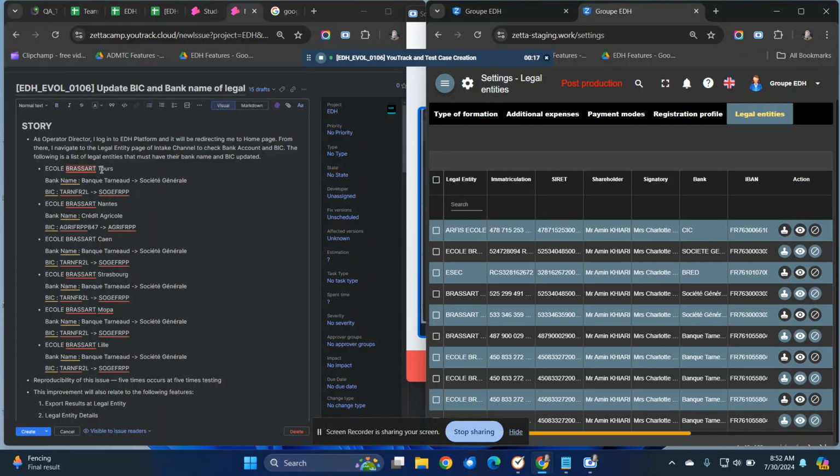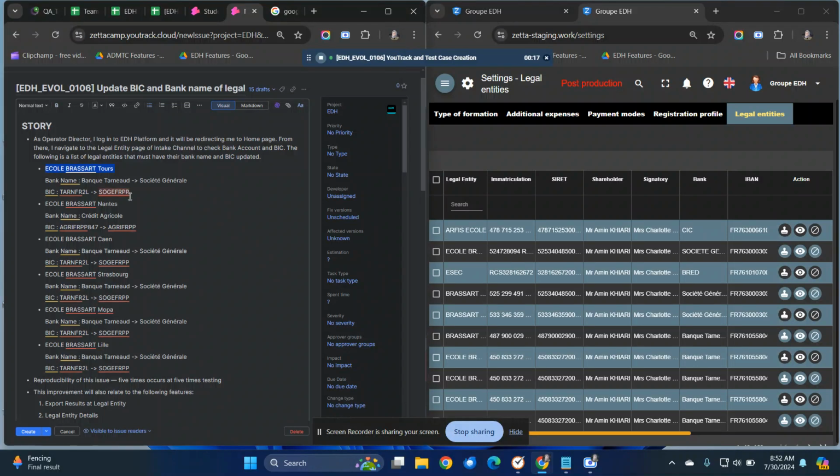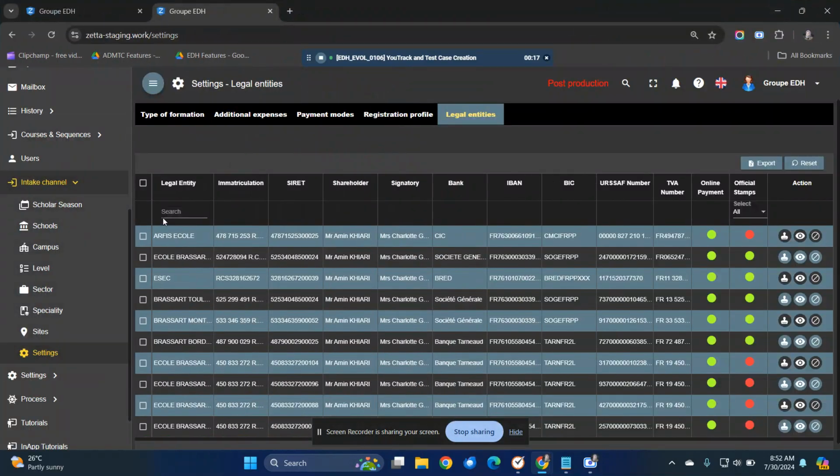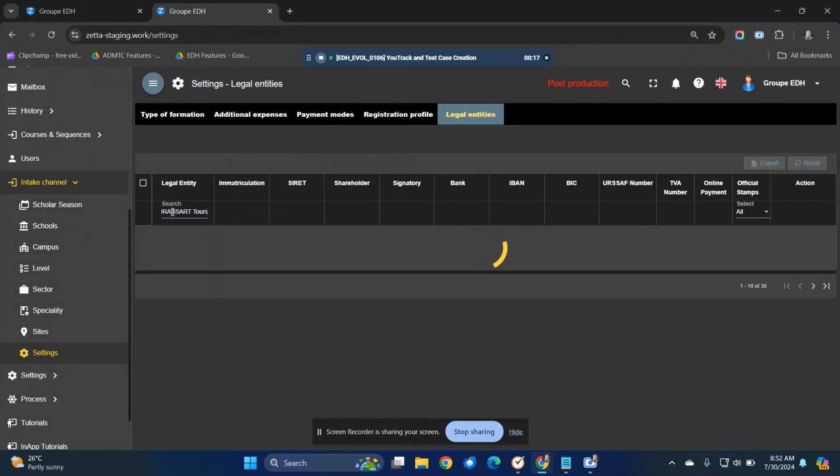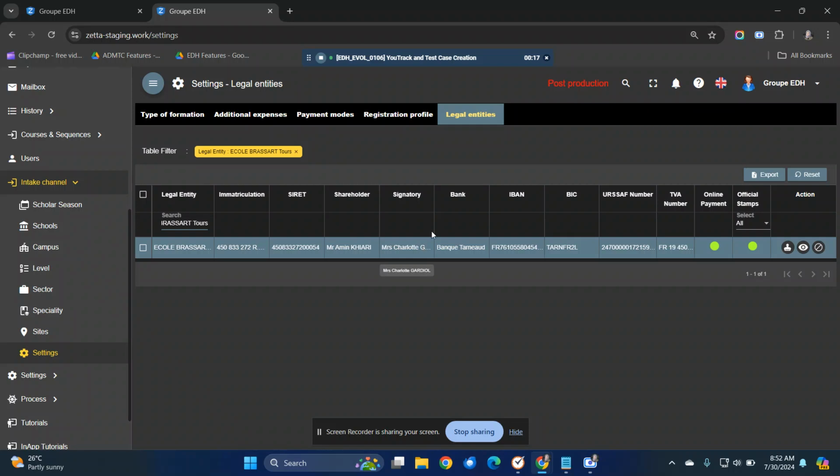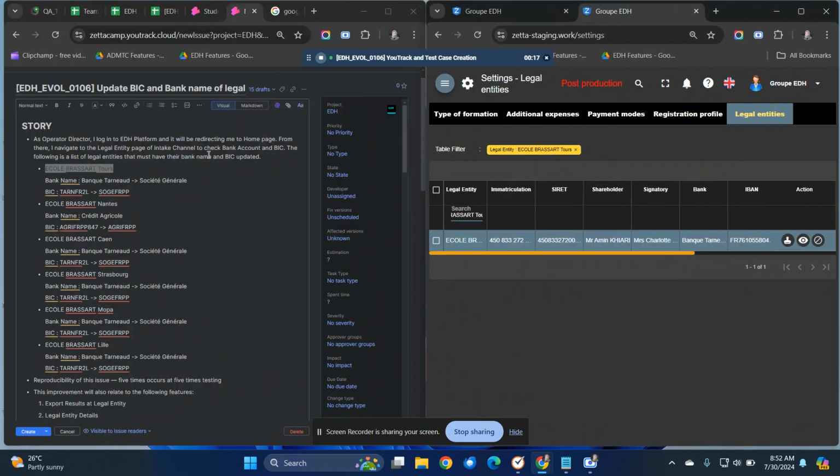So there are several legal entities that have to be updated in the bank name and the BEC for Eco Brazil. So we need to search the legal entity, of course, like that. And here, to check the name, IBAN, the BEC, and the bank name as updated, okay, like that.